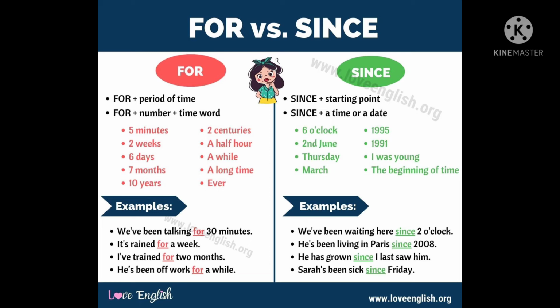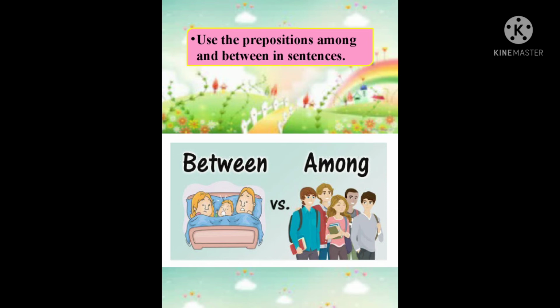The format is for plus a number plus a time word. For example, we have been talking for 30 minutes. Since represents the starting point from where we started. Meanwhile, for is used to represent a particular period of time. That's it, children.